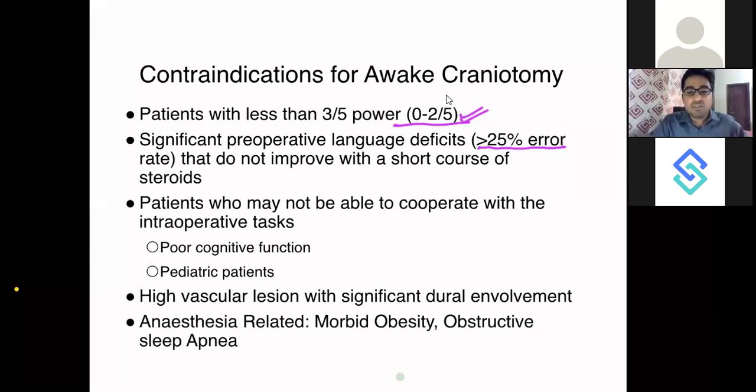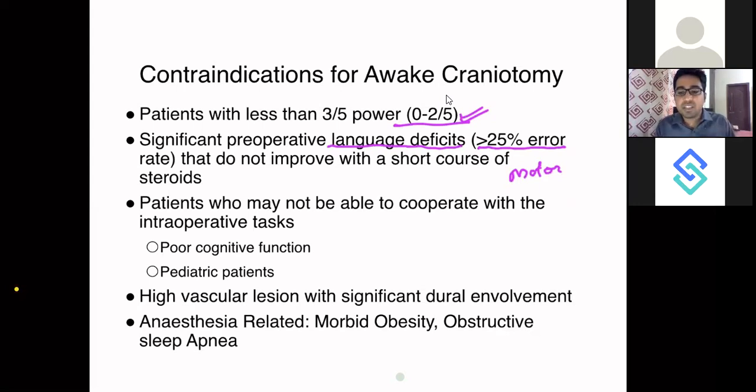So significant language deficit. Let's say the patient is having motor aphasia. You asked him a question and he is replying some gibberish. There is no need to keep the patient awake if you're not able to assess the language deficit. The patient has so much language deficit that you are not actually getting feedback from the patient.